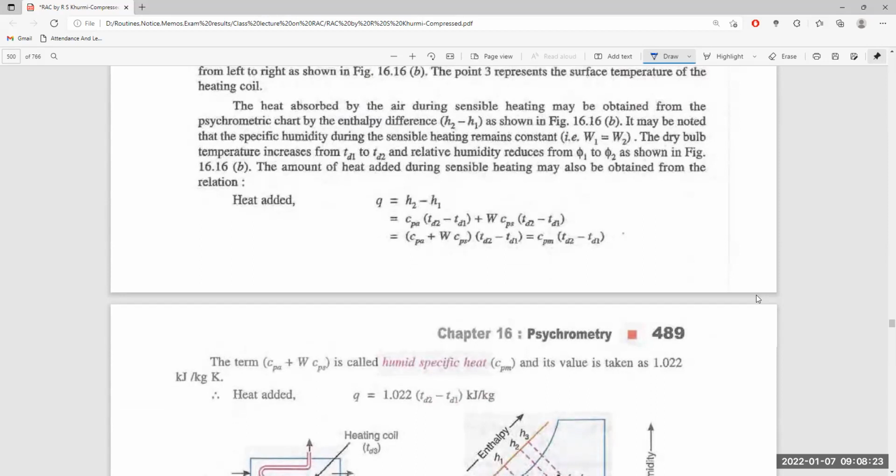If we simplify, then (CPA + W CPS) multiplied by (TD2 minus TD1) is equal to CPM multiplied by (TD2 minus TD1), where the term CPA plus W CPS is defined as the humid specific heat, CPM. It is the humid specific heat, and its value is taken as 1.022.